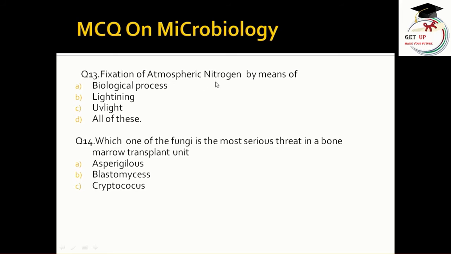Fixation of atmospheric nitrogen by means of which method? Number 1, biological process, lightning, UV light, all of this. So the correct answer is all of this. Which one of the fungi is most serious threat in the bone marrow transplant unit? Aspergillus, Blastomyces, Cryptococcus. The answer is Aspergillus.